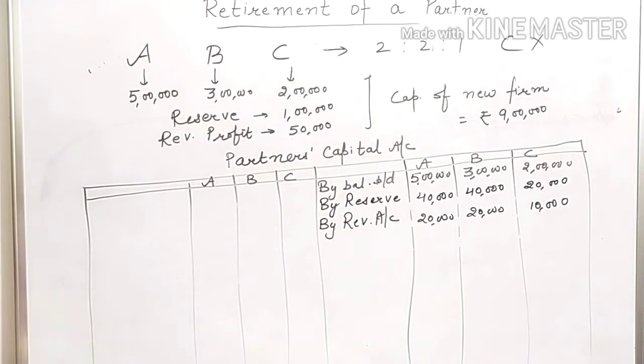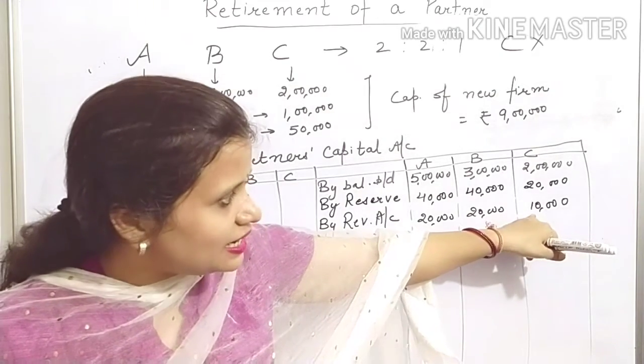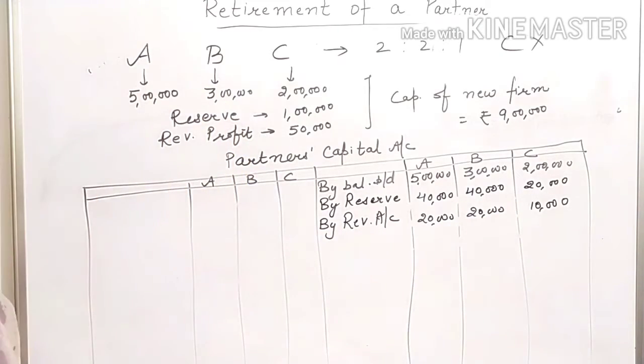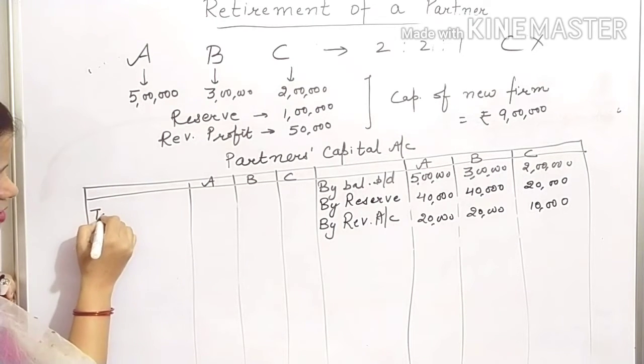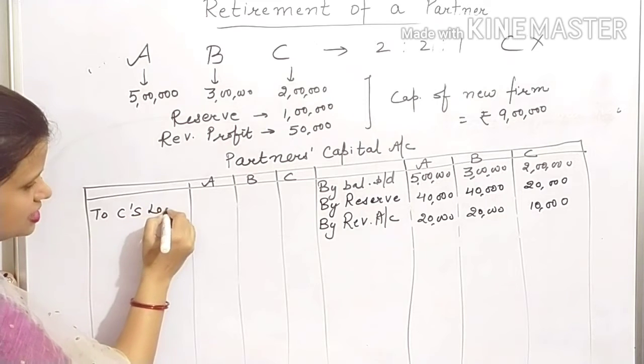If nothing is mentioned about how C's balance will be settled, how the amount of the retiring partner will be settled if it is not given in the question, then how will you treat this amount? You will transfer this amount to his loan account, to C's loan account.